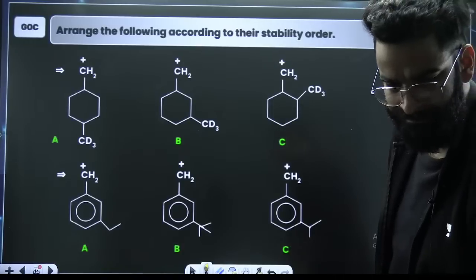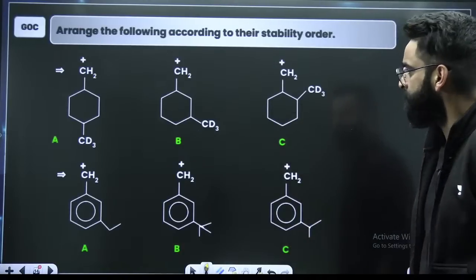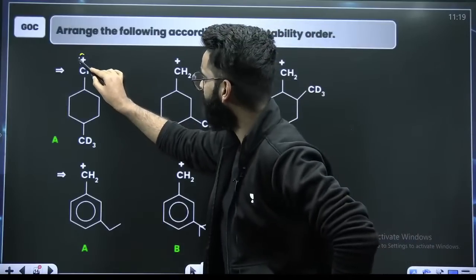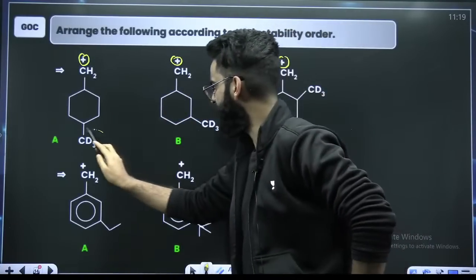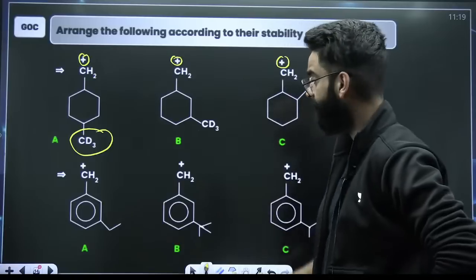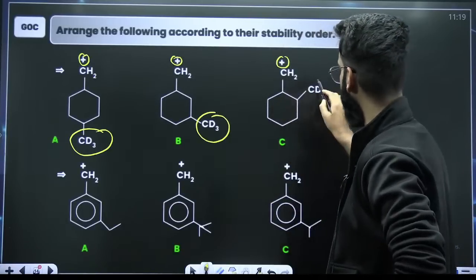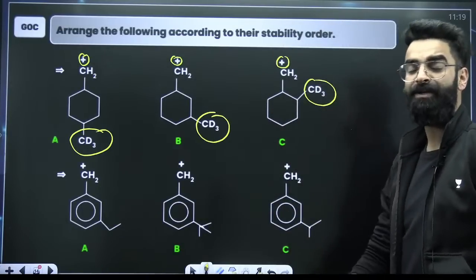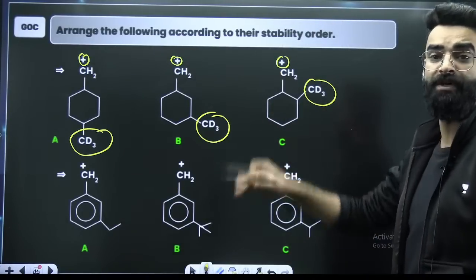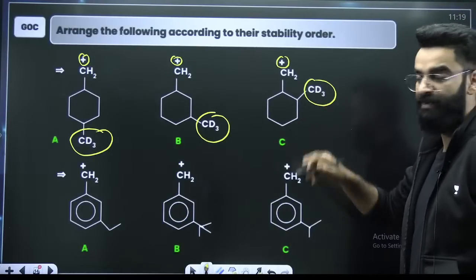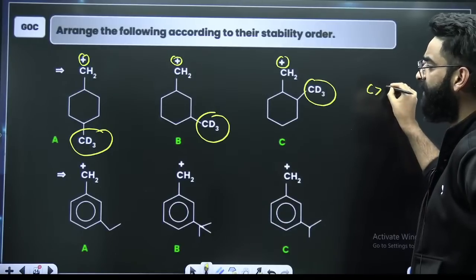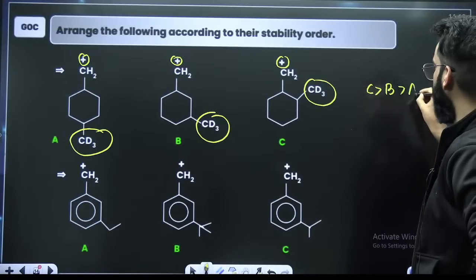Quick. People are saying CBA, is that? Again, if you look at all the species, these are all carbocations, right? This is your electron donating group, here, and here. Where is the electron donating group closer towards the positive charge? In the third case, so here, it's going to be more prominent. So C will be maximum stable, followed by B, followed by A.